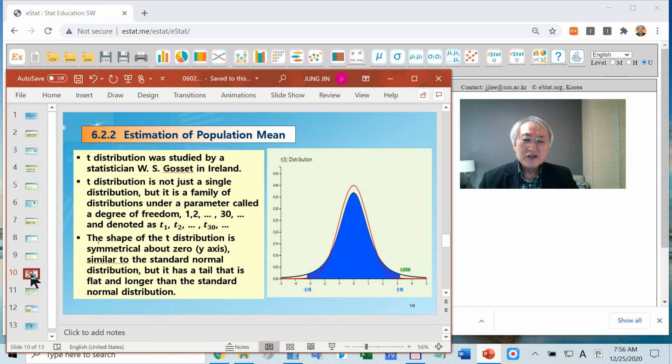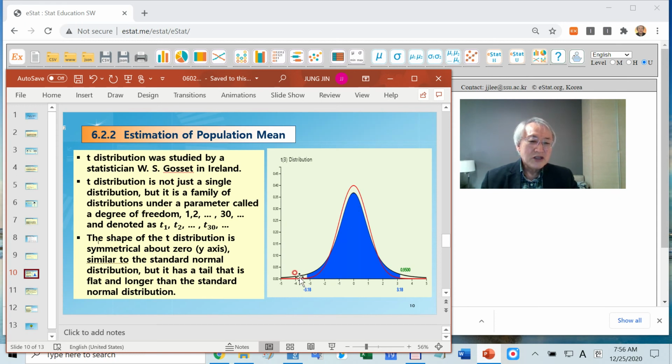What is the T distribution? It was developed by the statistician Gosset in Ireland. Look at this. This red one is normal 0, 1. The blue one is the T distribution. If you compare the two, this is T3. T can be any number, T1, T2, T3, etc. This is a comparison of T3 and the normal.